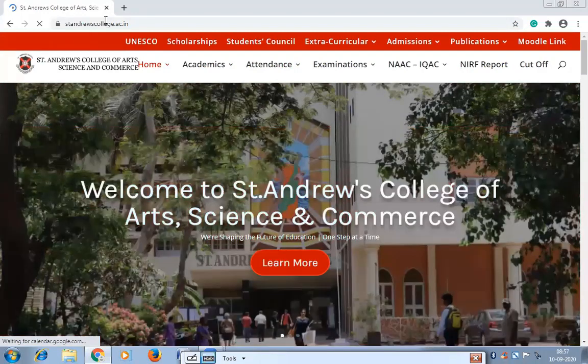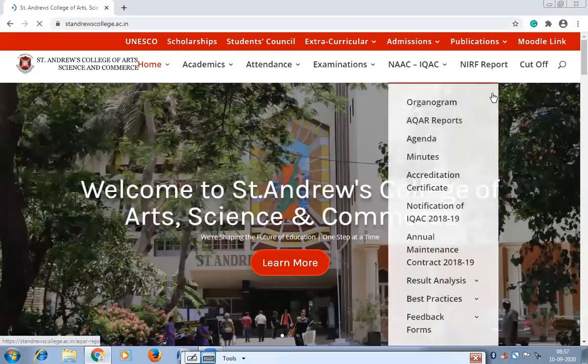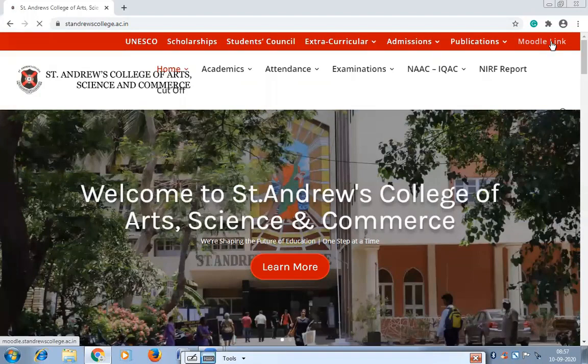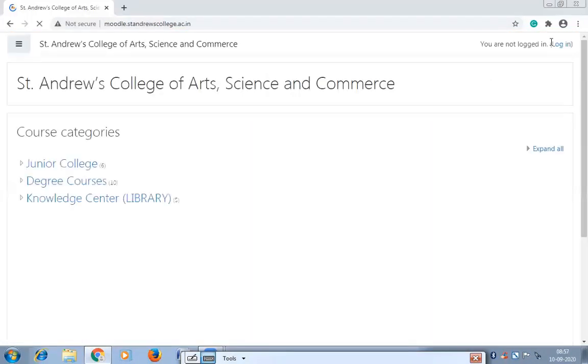In the college website you have the Moodle link. To access this Moodle you need to have a user ID and password, and that user ID and password is provided to you by your class teacher. You just need to ask your class teacher, they will give you the user ID and password, then only you can access Moodle. In Moodle you are getting notes uploaded by your teachers, as well as in the library part. Knowledge Center is the library. Degree course, here you are getting notes which are uploaded by your teachers.